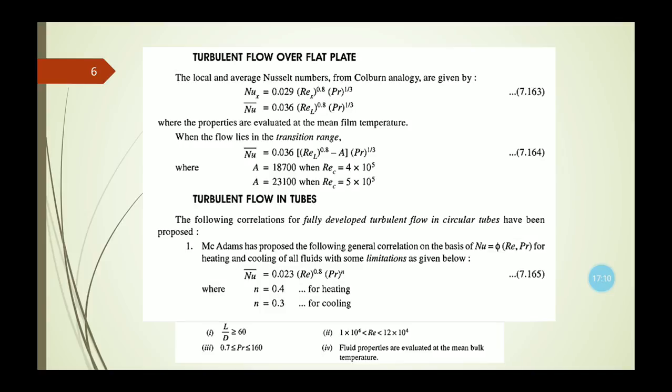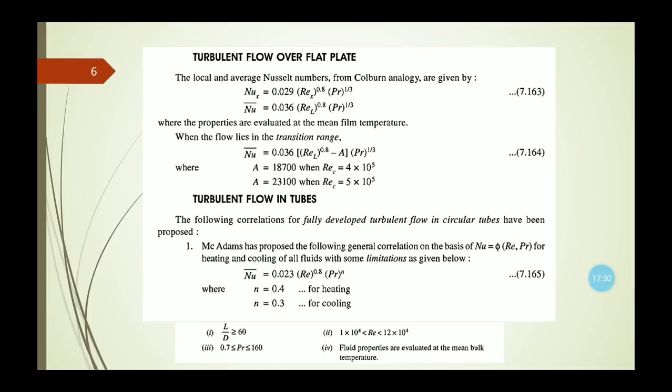Now when the flow lies in the transition range, the average Nusselt number equals 0.036 times (average Reynolds number to the power 0.8 minus A) multiplied by Prandtl number to the power 1/3.